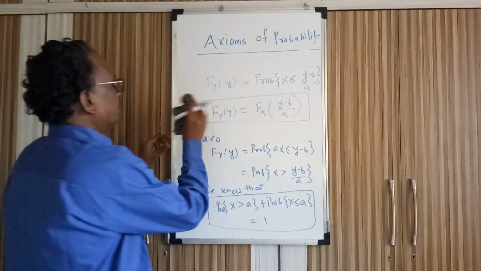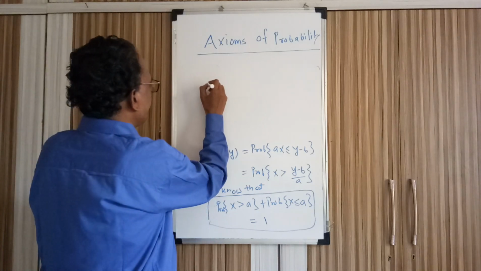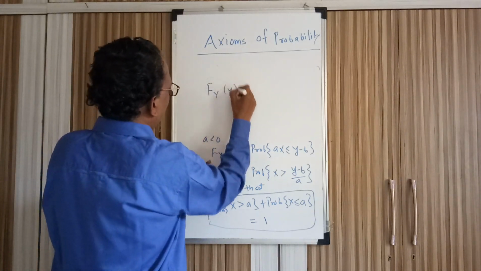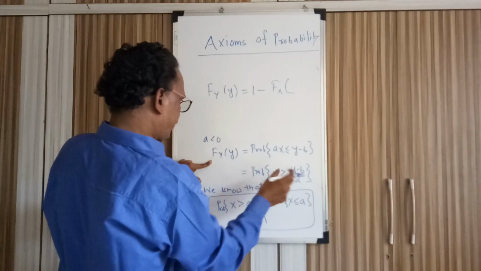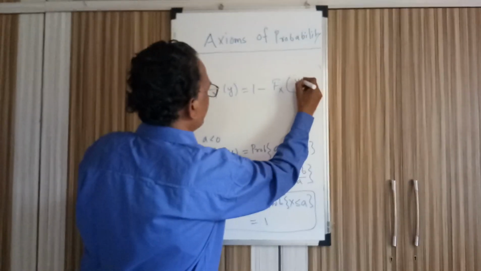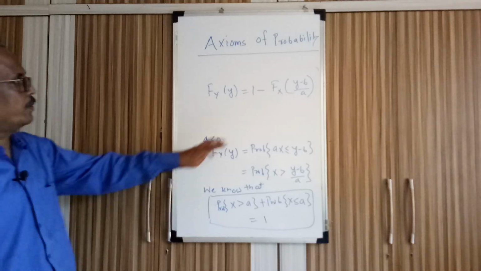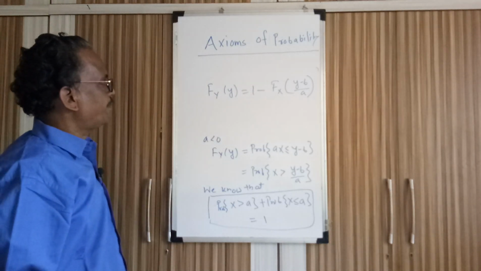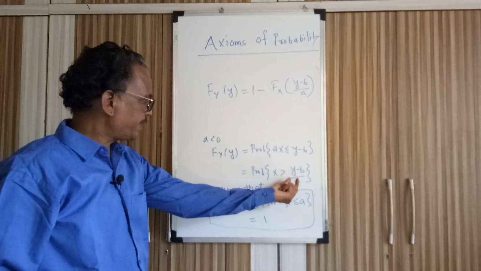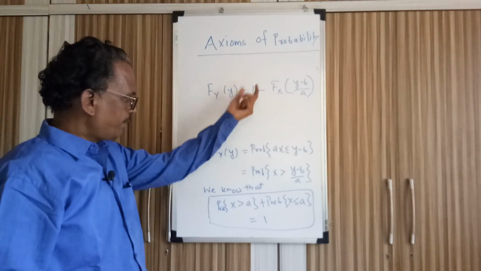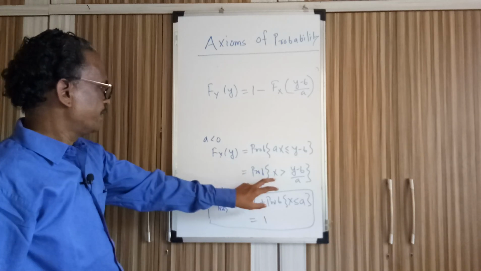So in this case, when a is negative, then F_Y(y) can be written as 1 minus F_X of (y minus b) by a. I have dropped one step here, so the result will be like this: 1 minus F_X. X greater than, let us say, a can be written as 1 minus the probability that X is less than or equal to (y minus b) by a.